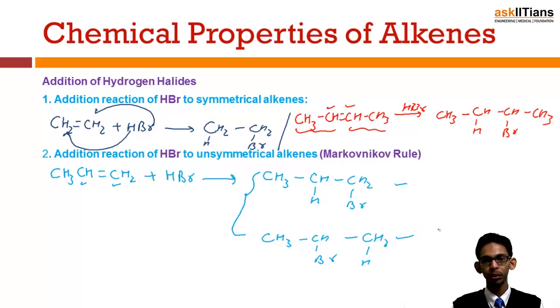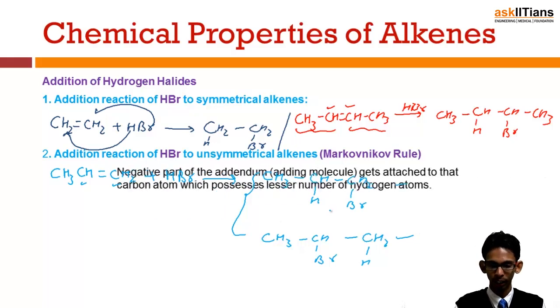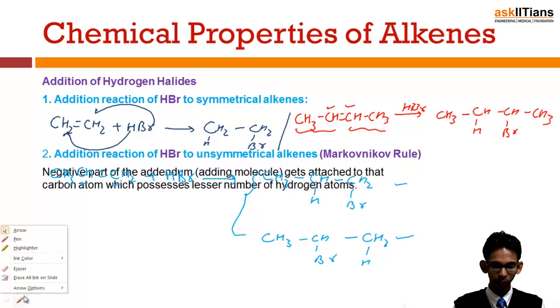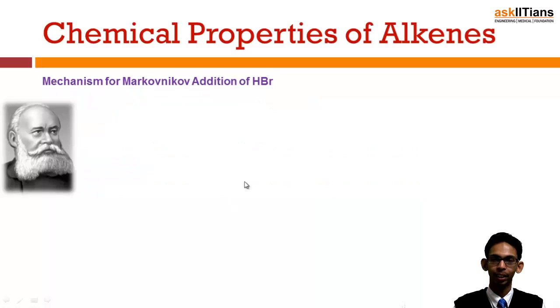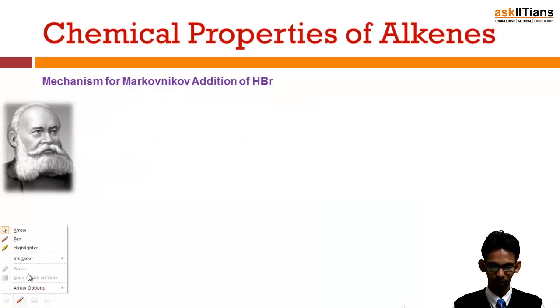So which one would be followed? This problem can be solved by the Markovnikov rule, according to which the negative part of the additant, that means the adding molecule, gets attached to that carbon atom which possesses a lesser number of hydrogen atoms. Let's try to understand this.